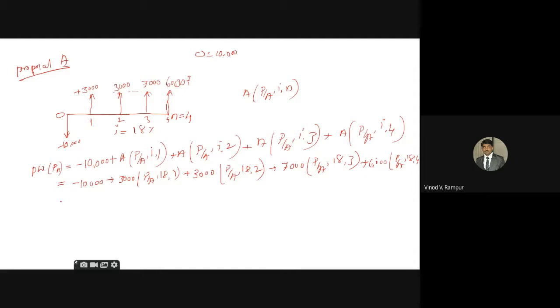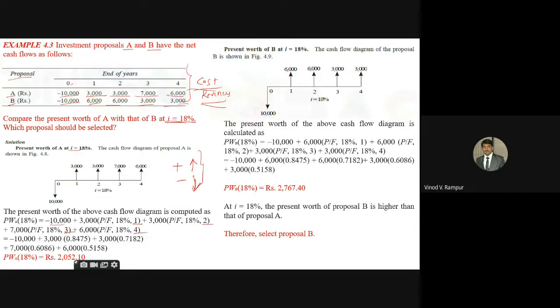Now we have to find the value of each factor using the compound interest table, then substitute those values into the equation.